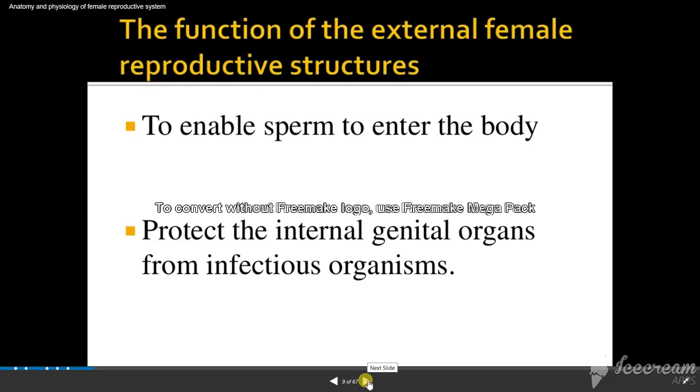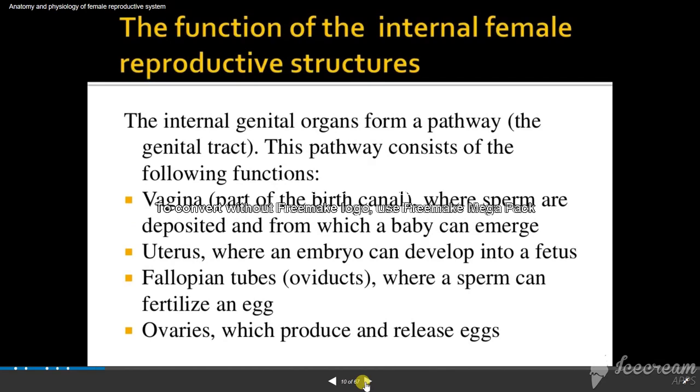Mostly the Bartholin glands help kill the organisms so they do not enter inside. It is also a pathway for the internal organs: vagina, uterus, fallopian tubes, ovaries.